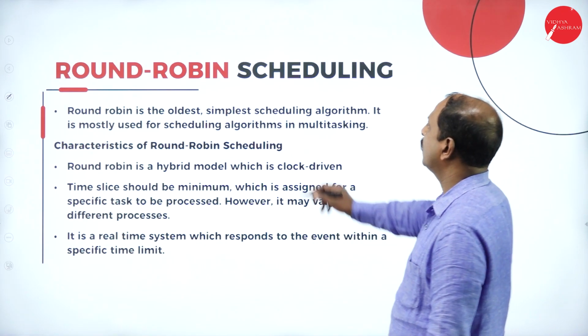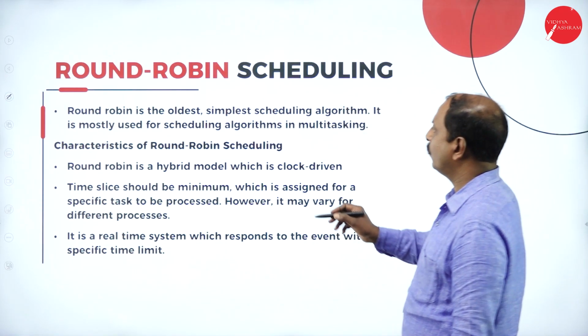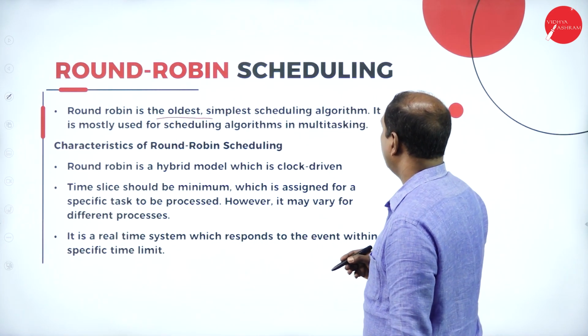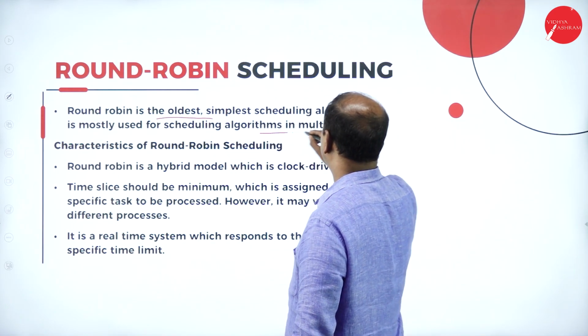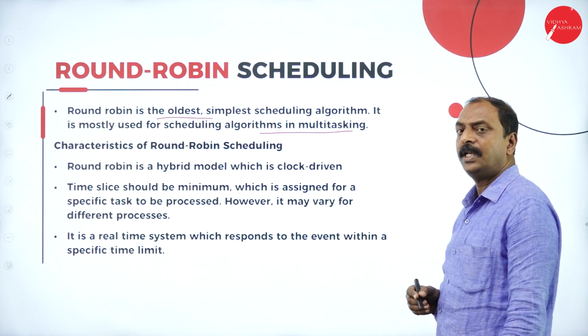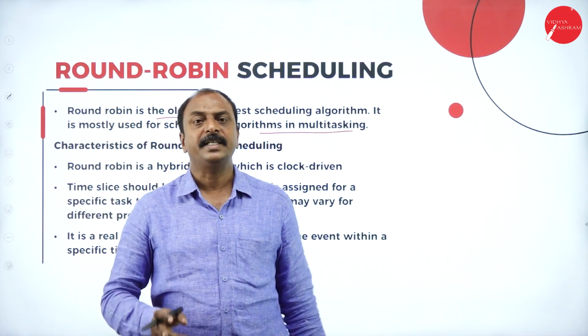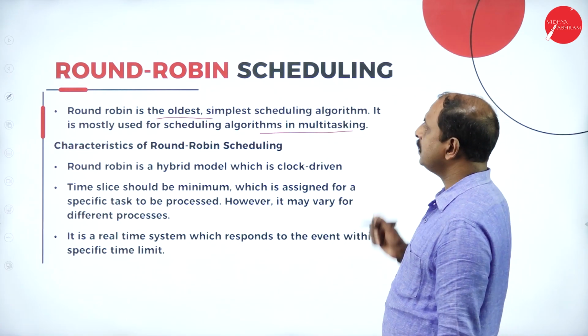Next one is round robin scheduling. This is the oldest CPU scheduling algorithm, and it is mostly used in multitasking approaches. In round robin, all the processes get their time for execution. That is the concept of round robin scheduling.